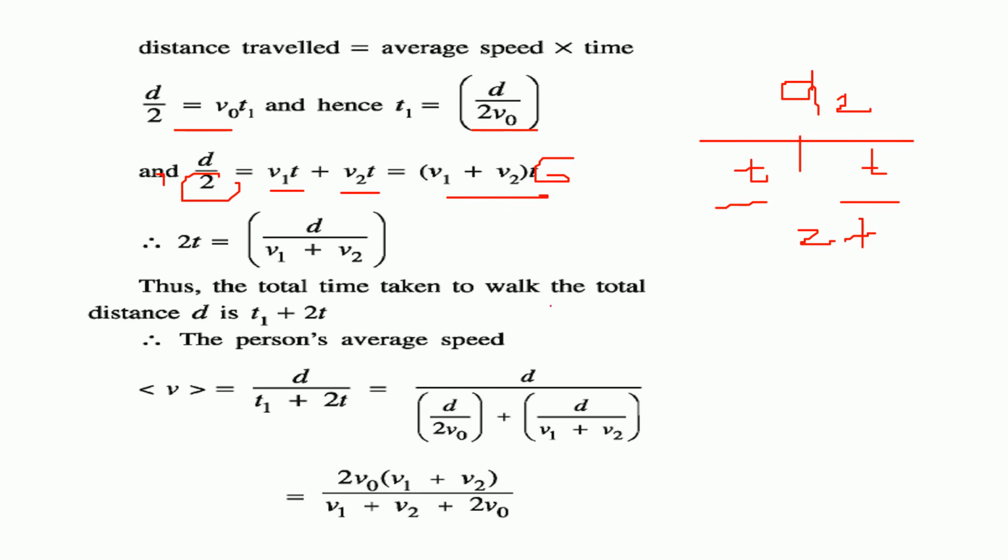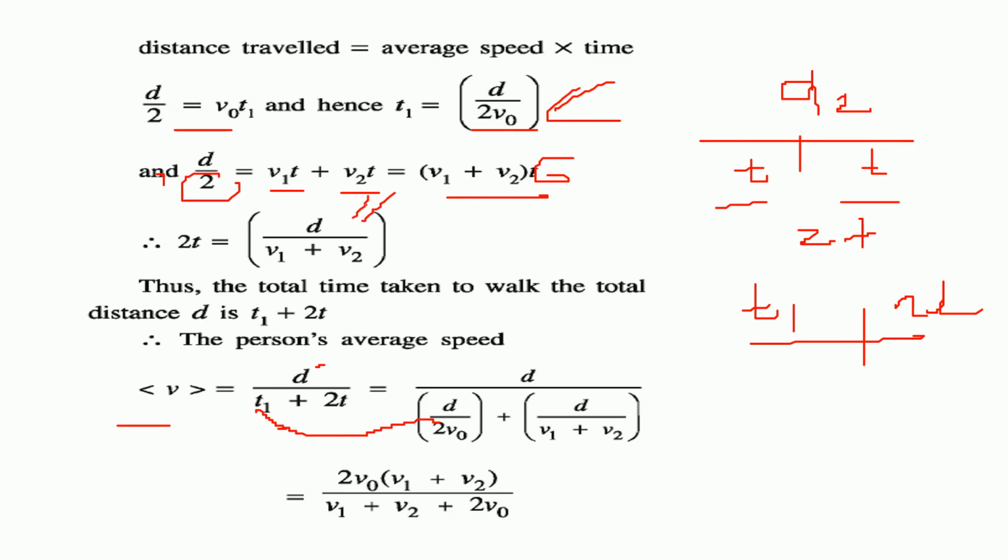So the total time of travel is, we took the first half as t1, the second as 2t. So t1 plus 2t. So the average speed will be what? Speed we know, distance by total time. But t1 we have just computed as d by 2 v0, and the second time is d by v1 plus v2. We put them here. And the total distance is d. So we just rearrange them, d cancels out, and this is the final value.